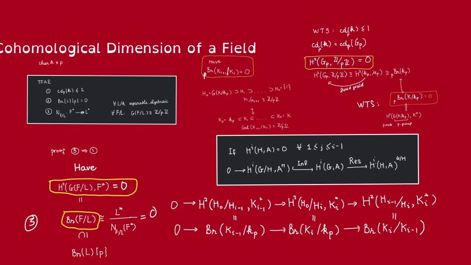But we also have shown that the p-cohomological dimension of K is equal to the p-cohomological dimension of G_p, because G_p is defined to be the pro-p subgroup of K. So then we see that the p-cohomological dimension of K is less than or equal to 1. Thus we are done. And so remember the key idea there: the key way we use this hypothesis that this norm is surjective is by this description of the norm in terms of the Brauer group.